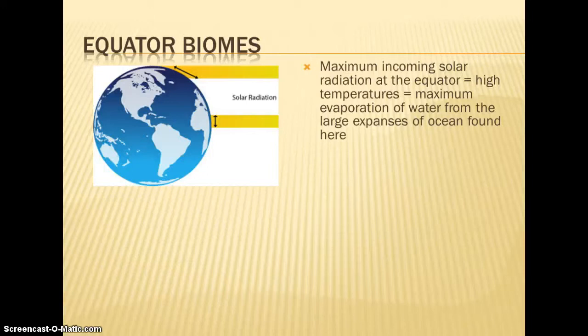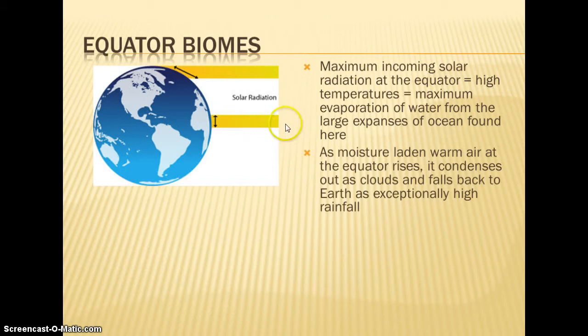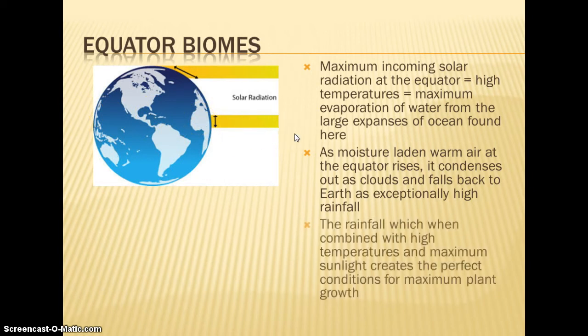Now, because of the differences in air pressure and temperature, that's going to affect the conditions in our various biomes. So we have our highest concentration, or the most solar radiation at the equator. So we're going to have more evaporation. And so as it rises, it forms clouds, falls back to the earth. So around our equator in the tropics, that's where most of our rainforests are located, because we have enough rainfall to support the diversity of life, the many different types of vegetation and trees. You have to have large amounts of rainfall to be able to support a forest. You're going to have high productivity because of high insolation, or high amount of sunlight.